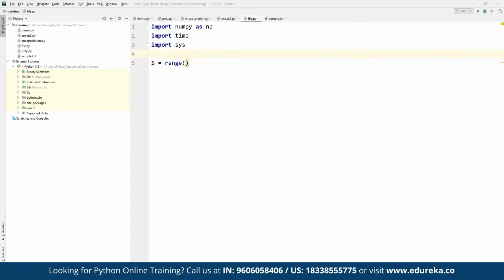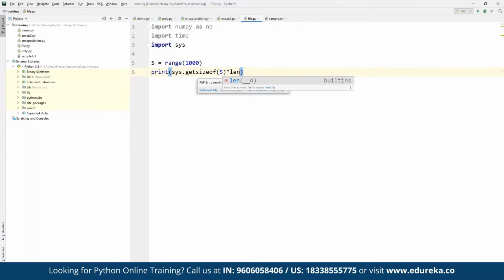Now we can define what range we want to work with. Suppose here we can define range as 1000. And then, suppose here we want to print the statement. For printing, we have simply a print statement. And here we can define sys.getsizeof, and then we can define the index value as 5. And then we want to find the length of the S range that we defined here.